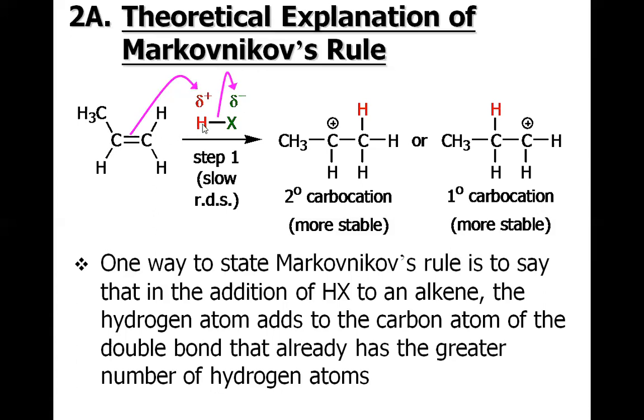It says the hydrogen that is being attached will go to the carbon that already has the higher number of hydrogens. So this red hydrogen will go to this right-handed carbon because it already has two hydrogens, and not to this left-handed carbon which has only one hydrogen. This is another way to explain the Markovnikov rule.